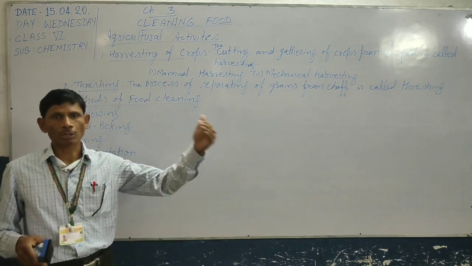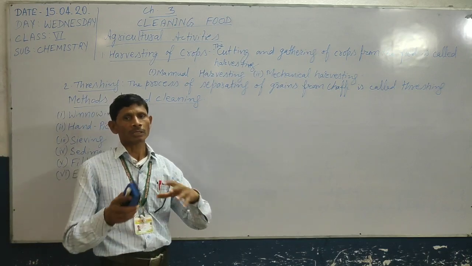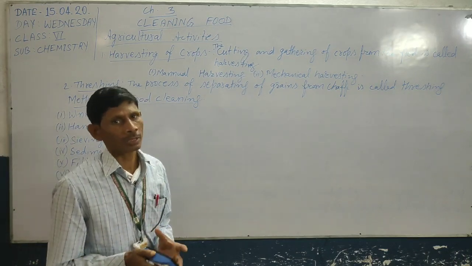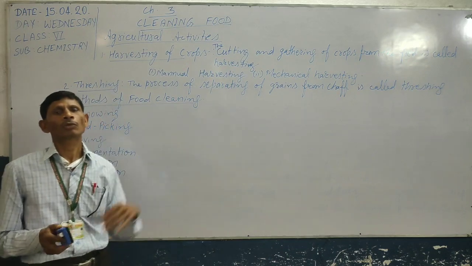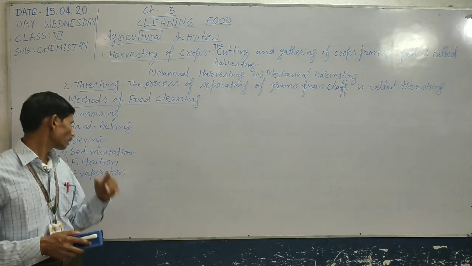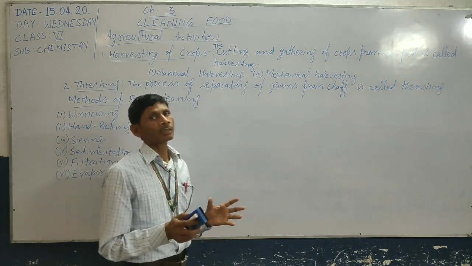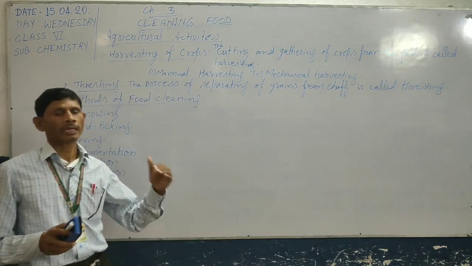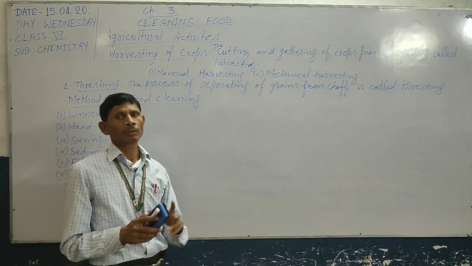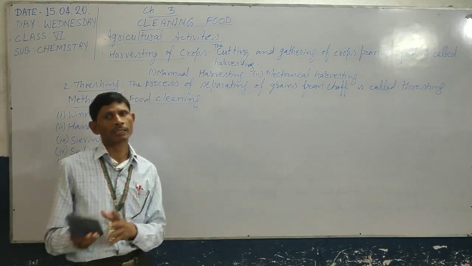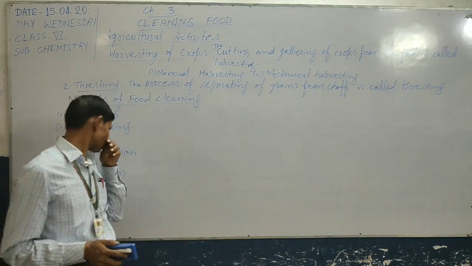Then the water is poured out, that means the lighter particles contained in the pulses are separated from the pulses. So sedimentation is used for grains to separate lighter or heavier particles. One particle should be lighter and the other particle should be heavier.